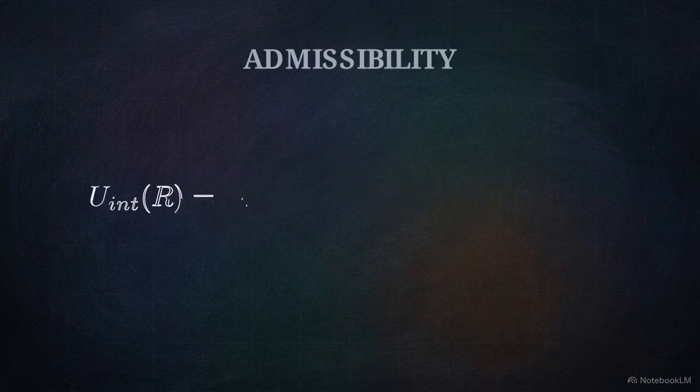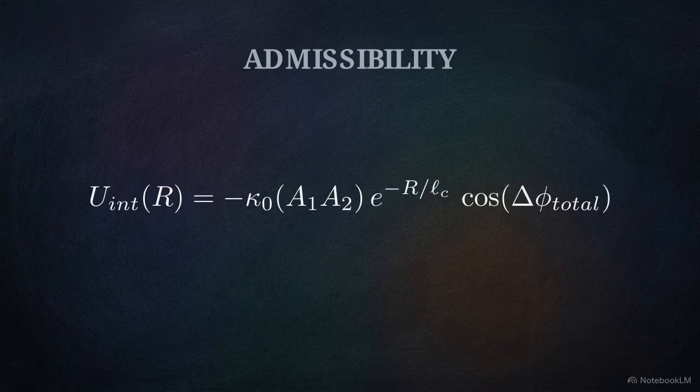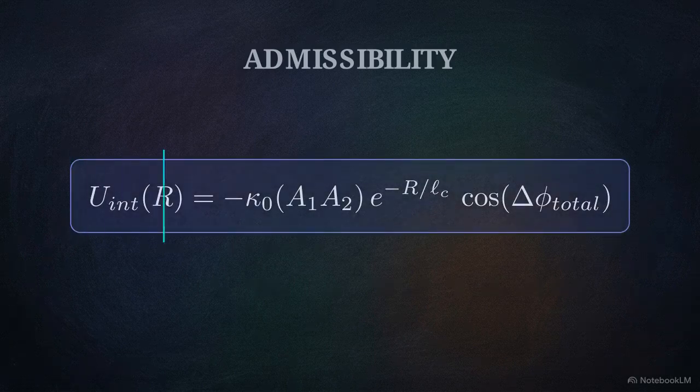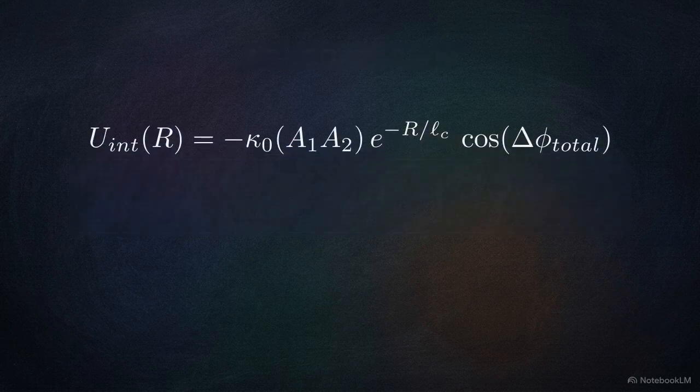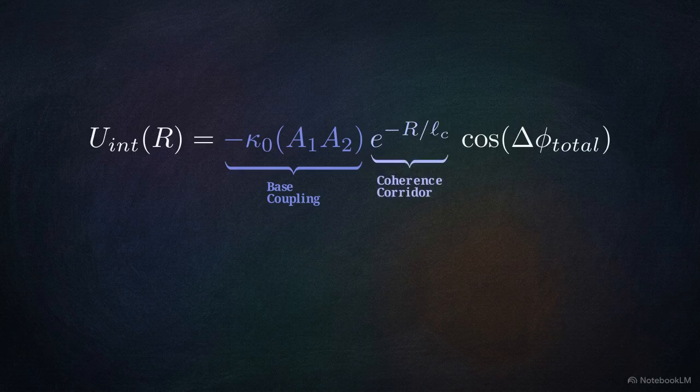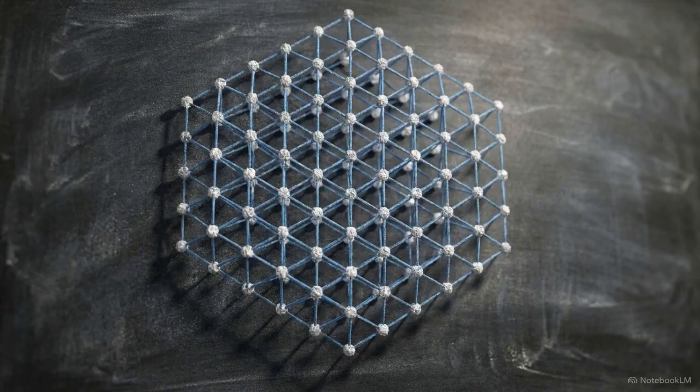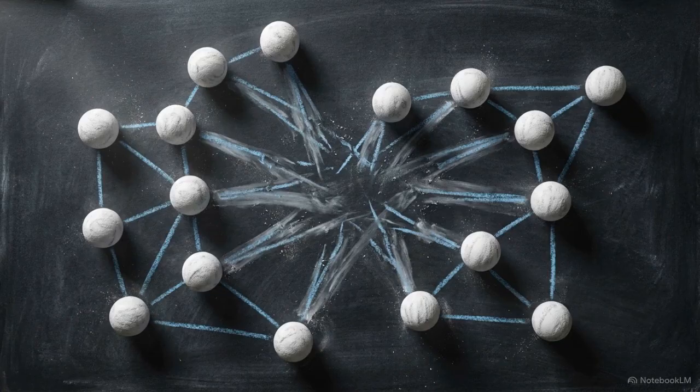Admissibility is determined by the primary interaction energy equation. This serves as the absolute test for whether a candidate pairing qualifies as a structural edge. This expression filters coincidental geometry into three distinct requirements: base coupling, the coherence corridor, and phase parity. To understand how stable networks form, we have to build this mathematical contract from the ground up, term by term. Without passing this specific threshold, any proposed structural lattice is built on a foundation of ghosts.